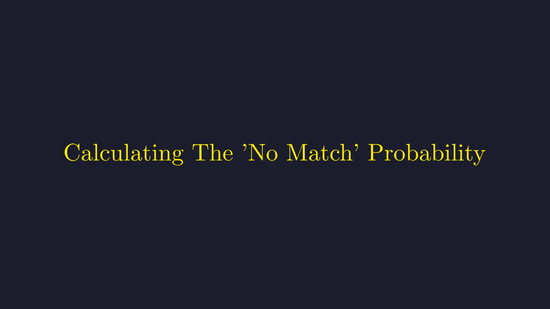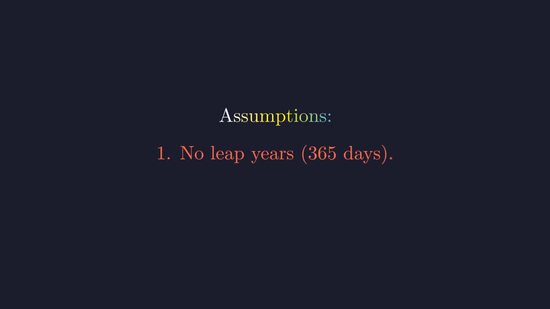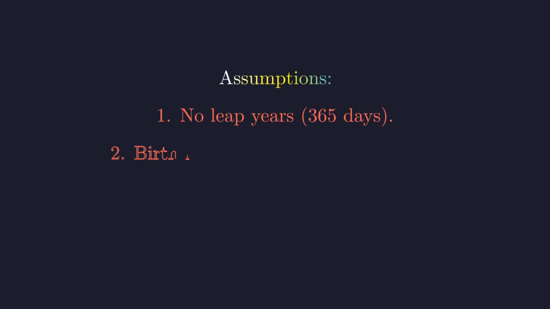First, as any good mathematician would do, we need to clearly state our assumptions to make sure our model reflects the problem accurately. Before we dive into the calculation, let's clarify the assumptions we'll make to simplify our model. First, we'll consider a standard Gregorian calendar with 365 days, ignoring leap years. Second, we'll assume birthdays are uniformly distributed throughout the year, that a birth is equally likely on any given day.